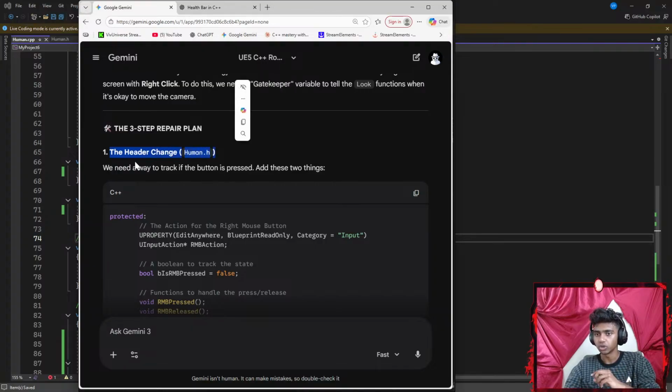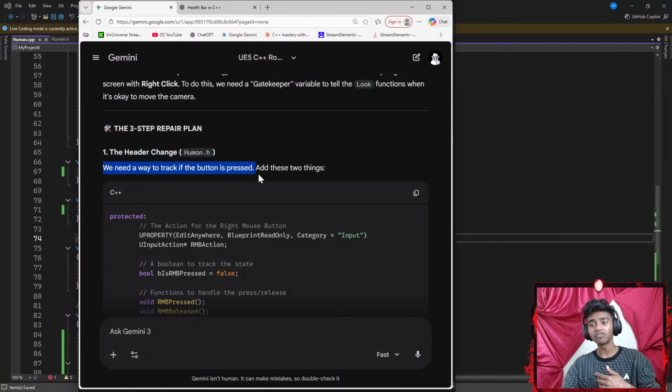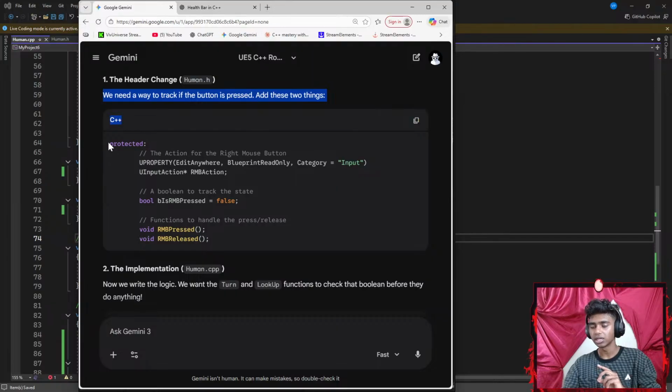The header change, Human.h: we need a way to track if the button is pressed, so add these two things. In my C++ file, under my protected data members, the action for the right mouse button, UPROPERTY, okay, this is going to be under input, UInputAction RMBAction, right mouse button action, and a boolean tag of state, bIsRMBPressed equals false. Functions, okay, let's go ahead and copy this.